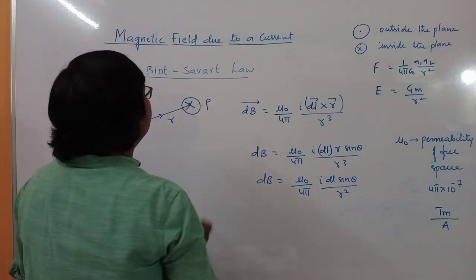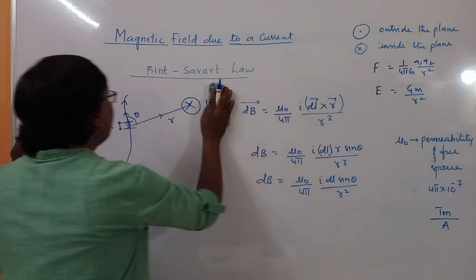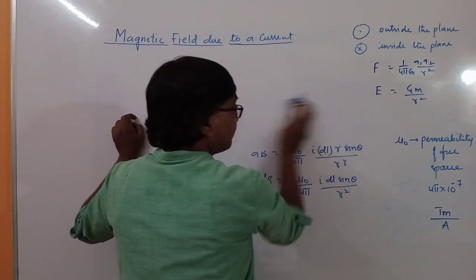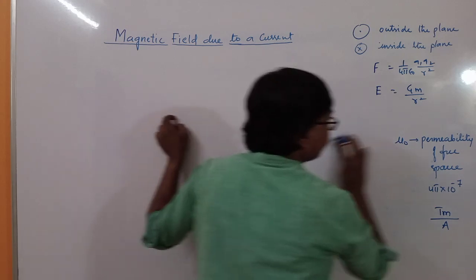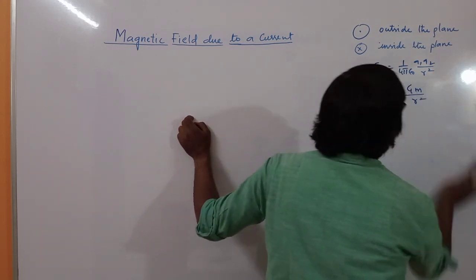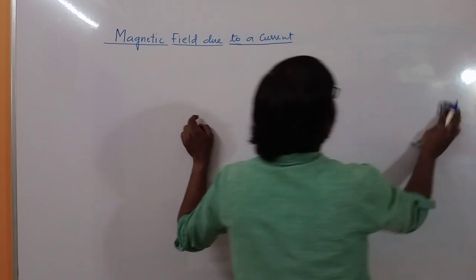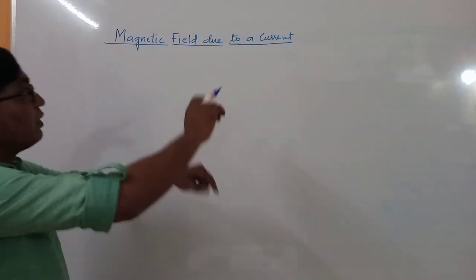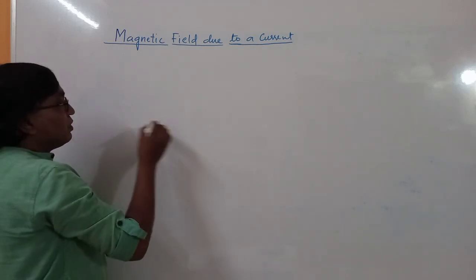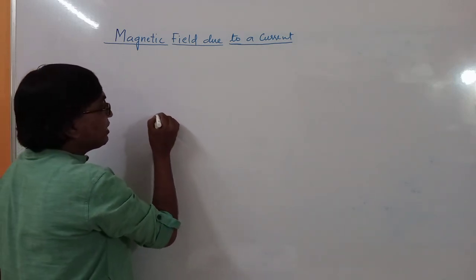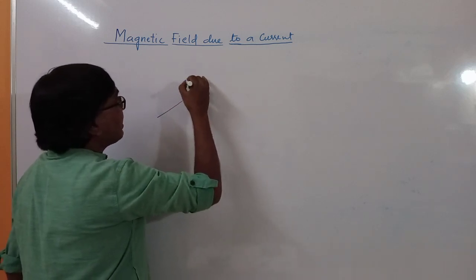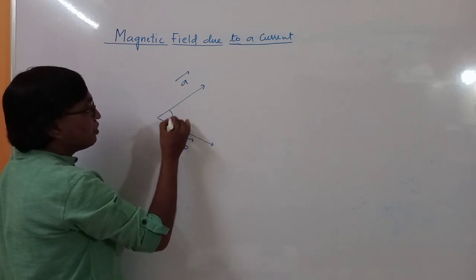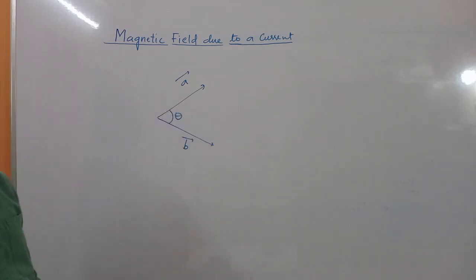So first of all, we have to see how to find the directions. Cross product. Suppose we have two vectors, vector A and vector B. The angle between these two vectors is theta.